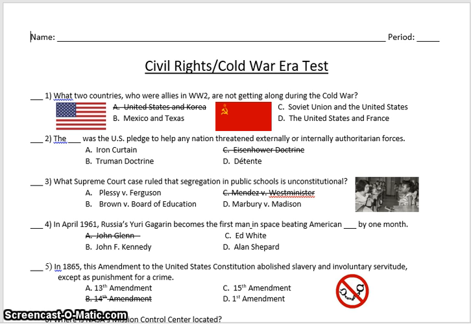Question 5. In 1865, this amendment to the United States Constitution abolished slavery and involuntary servitude, except as punishment for a crime. A. 13th Amendment. C. 15th Amendment. D. First Amendment. Which one abolished slavery?